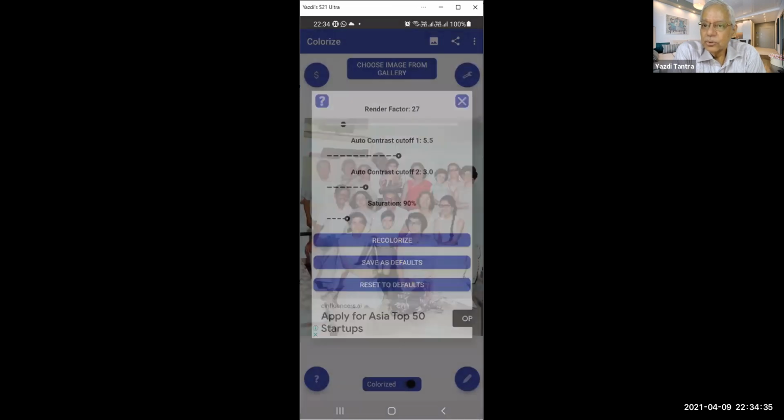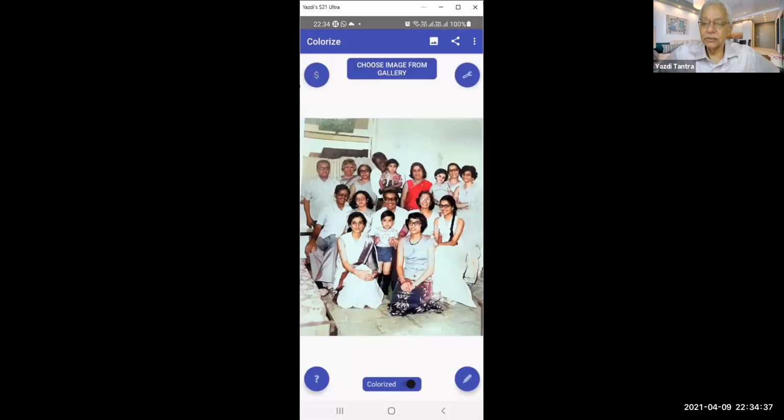Normally it is good to leave it as it is, because the artificial intelligence that is built into this particular software is very good, and it identifies and puts color based on thousands of iterations that it has gone through.